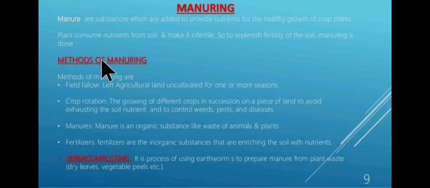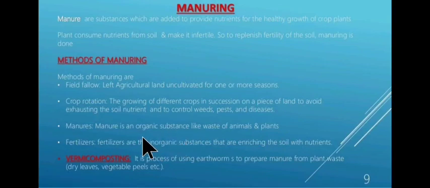There are several methods by which the nutrients can be replenished. First is field fallow. In this the field is left uncultivated for 1 or 2 seasons. Second is crop rotation, the growing of different crops in succession on a piece of land to avoid exhausting the soil nutrients and to control weeds, pests and diseases. Next is manures. What is manure? Manure is an organic substance like waste of animals and plants.